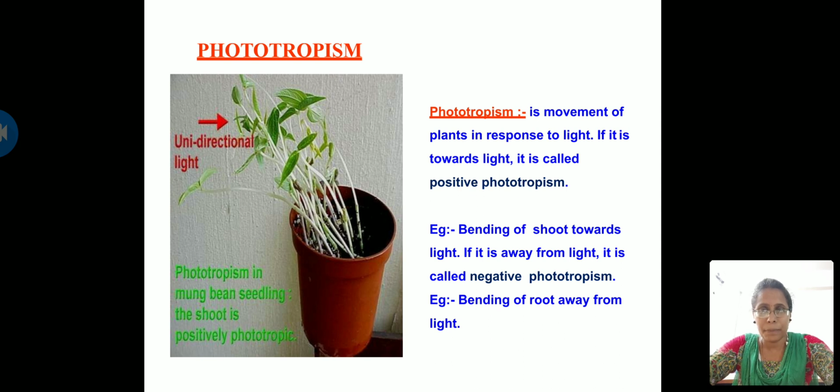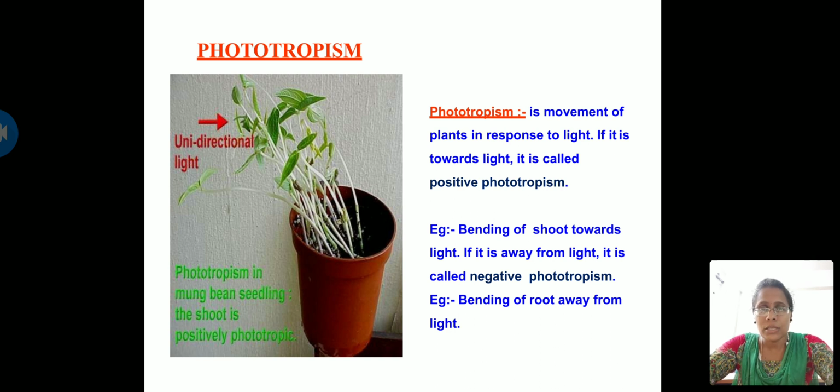So here you can see in the picture the shoot system is growing in an upward direction, that is towards the light, and thus the shoot system is possessing positive phototropism. Coming to the root system, this is moving towards the ground, that is towards the force of gravity. Anyways, in phototropism we are not talking about gravity, we are talking about light because the stimulus here is light.